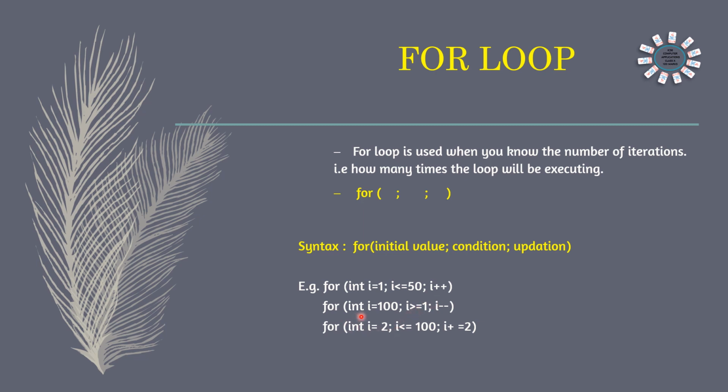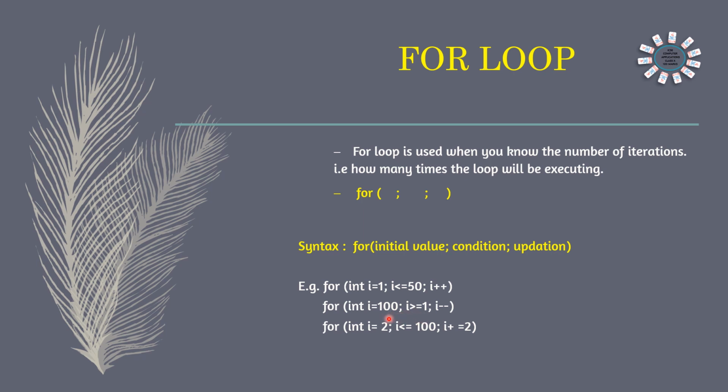And now if we want to write the for loop from 100 to 1, that means the starting number is 100. For, open the bracket, declare the data type, int i = 100, the starting number; i >= 1.